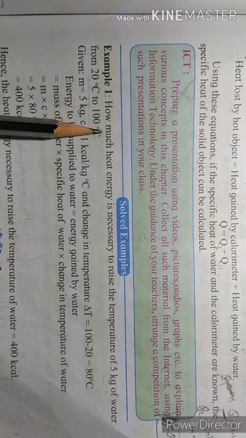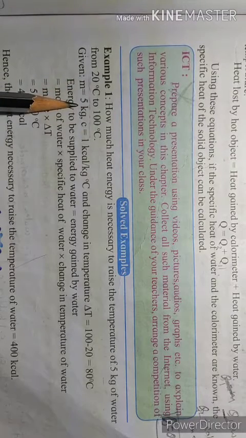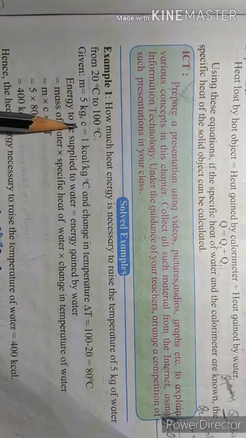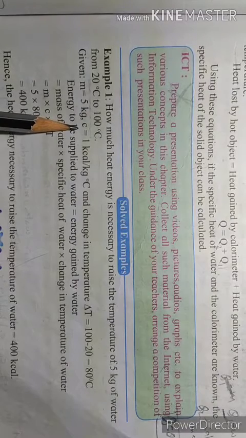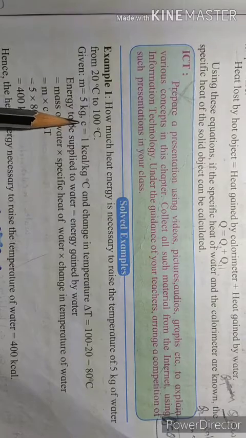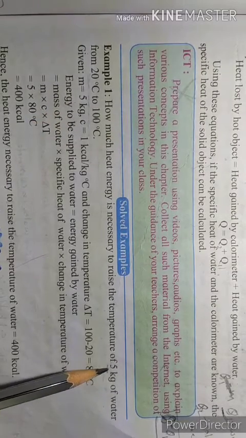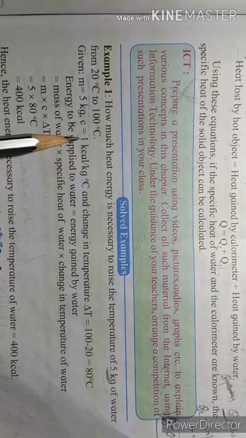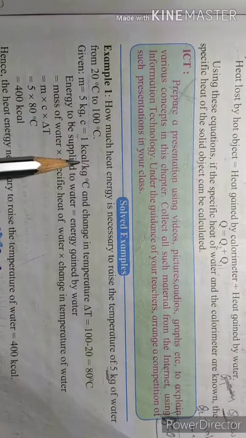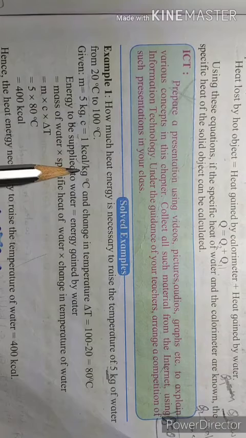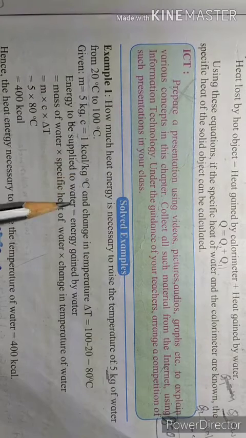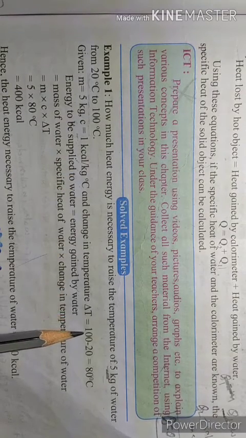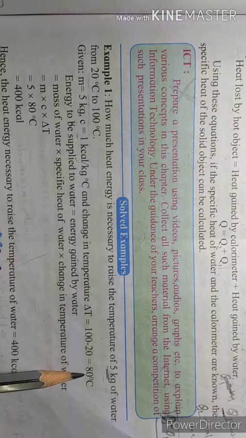So here given data is M is equal to 5 kg. C, what is C? C is the specific heat capacity, right? For water, since mass is given in kilogram, here C is taken as 1 kilocalorie per kilogram degree Celsius, and change in temperature is 100 minus 20, that is 80 degrees Celsius.